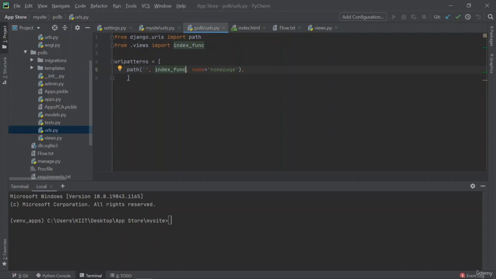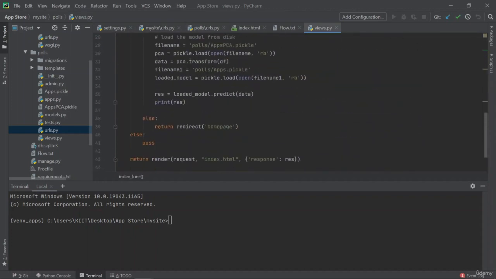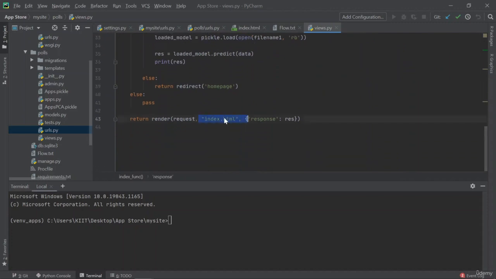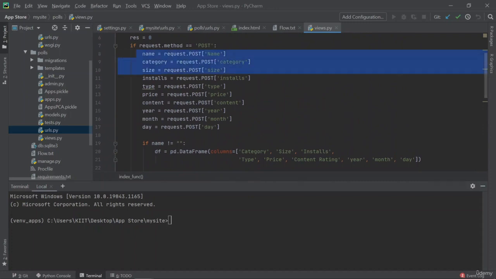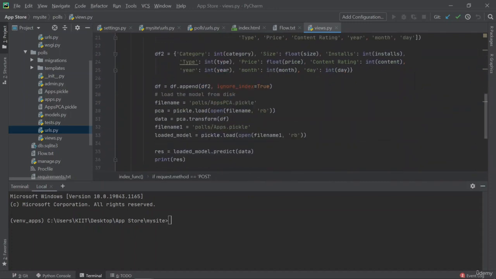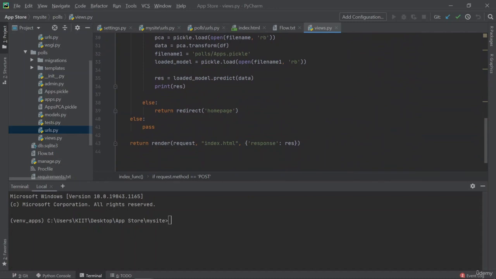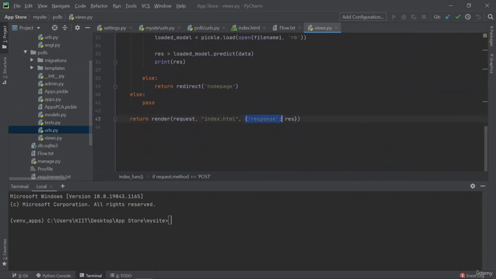Once that path is loaded on the web page, this function is instantaneously called. And once you call that, first, this function renders the HTML page. Then from that page, you take the data, which is then stored here. We have manipulated it and got a result. Once the result is present, we send that back using the context, right? So this is how it works.